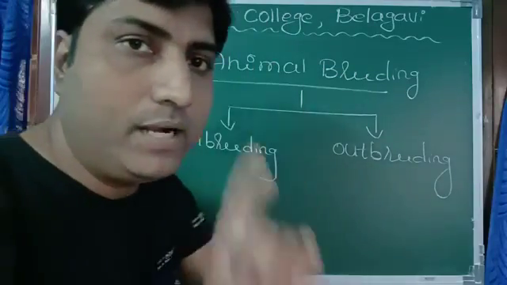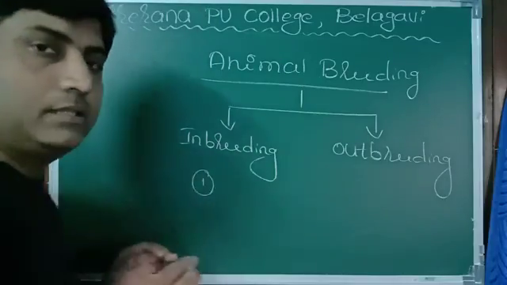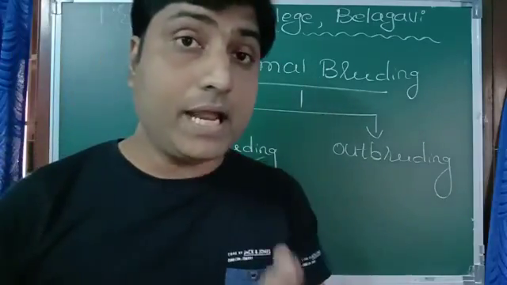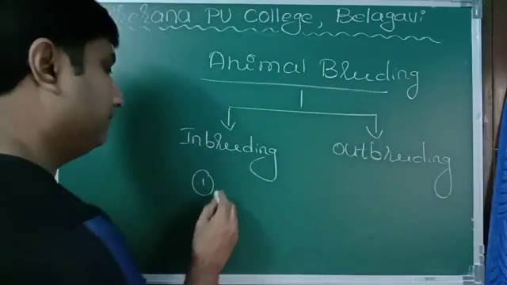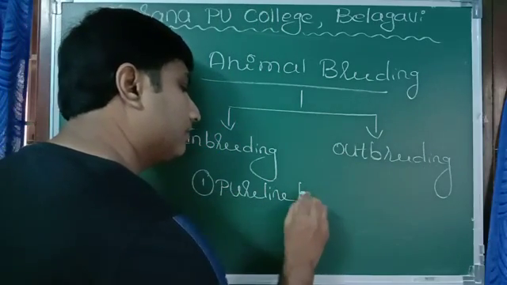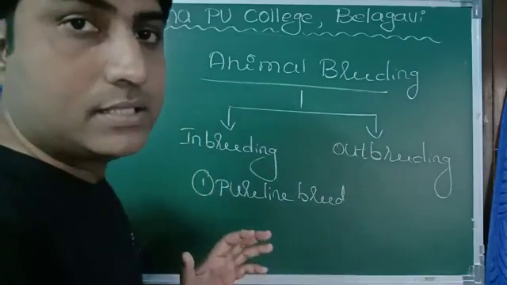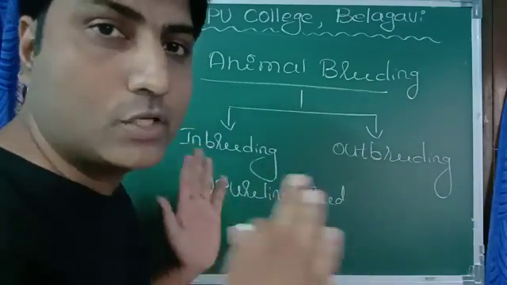Inbreeding has one advantage and one disadvantage. What is the advantage? The first advantage, we get a pure line breed. There is no mixing. It is also called exhibiting homozygosity.